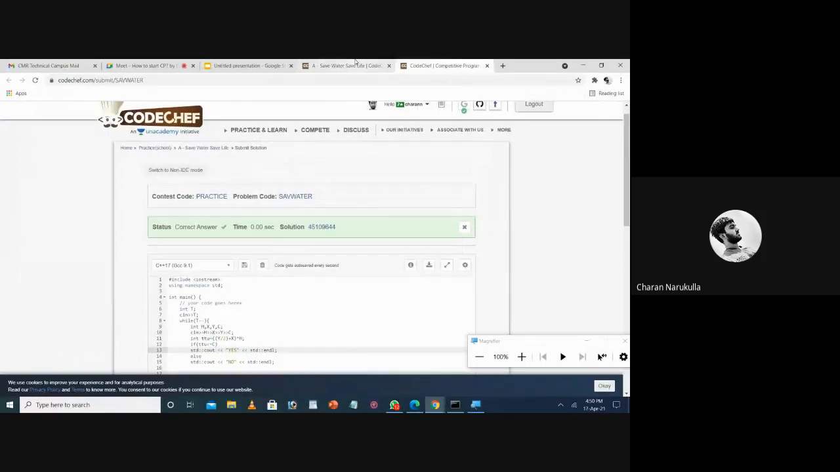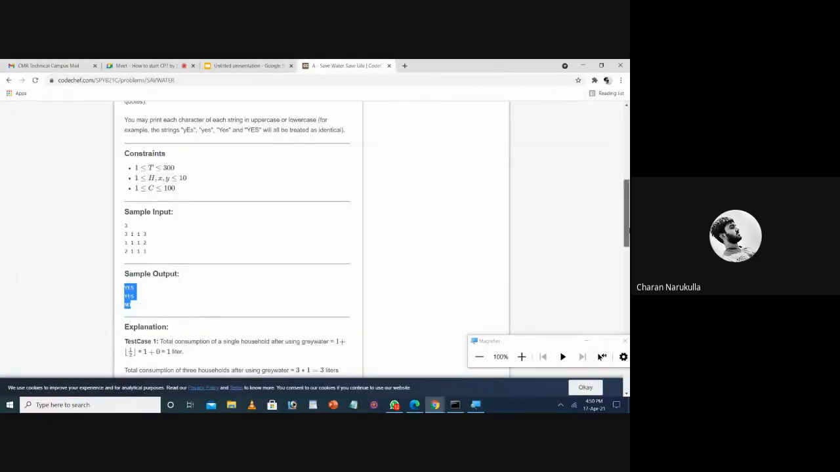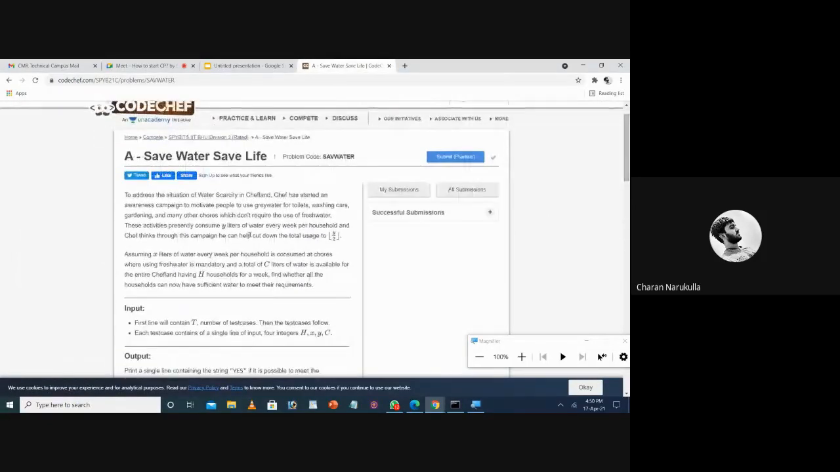And for every contest you can check the rank list. Rank list will be live for some contests. For most of the contests, the rank list will be live. That means every time you can check, even during the contest, who is scoring high, who is scoring low, and what their rank is.